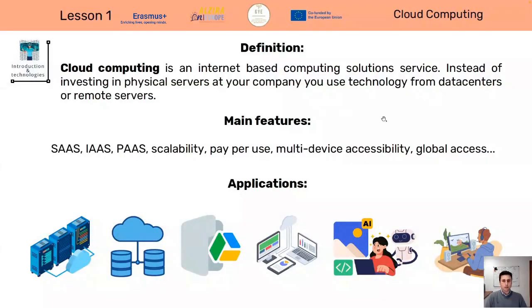And cloud computing doesn't mean that there is a computer in the air or in space or in the cloud. It just means that you are hiring some physical space in a computer remotely allocated in a data center or in remote servers which are in Iceland, Ireland, United States, Australia, or it could be everywhere. Okay, and this is very important because